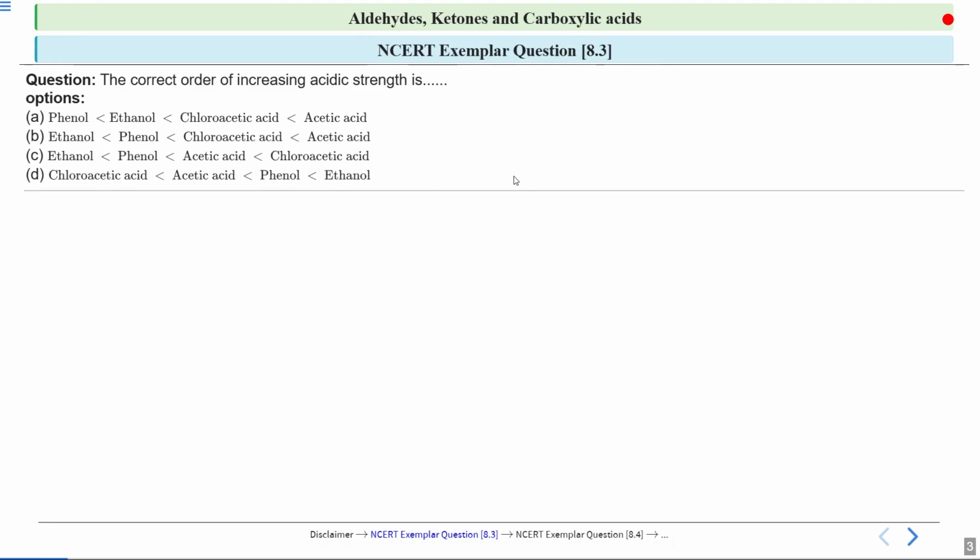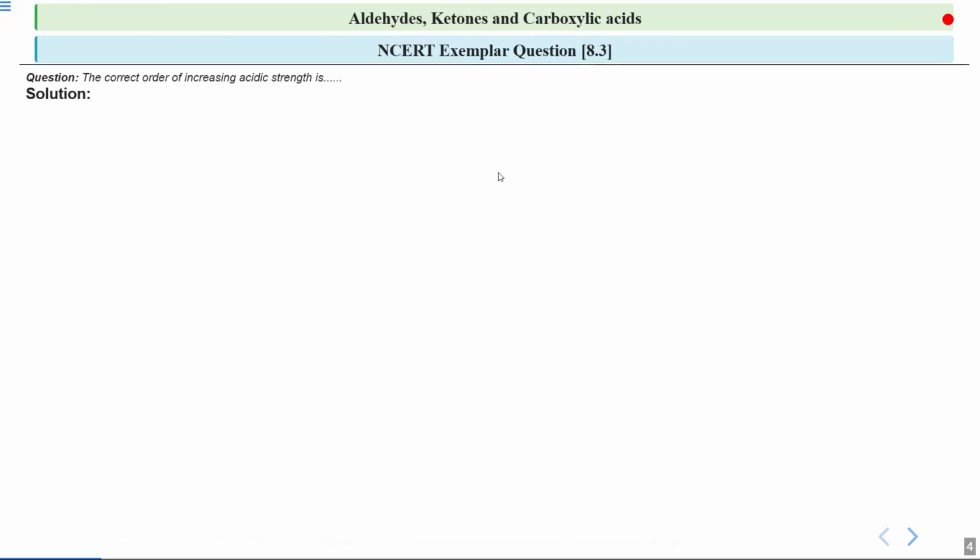So let's start with the first question. First we are going to start with NCERT exemplar question 8.3. It is a multiple choice question about the correct order of increasing acidic strength. Four options are given and you have to choose the correct one among them. So let's start with the solution.